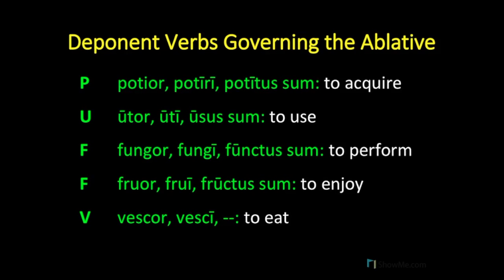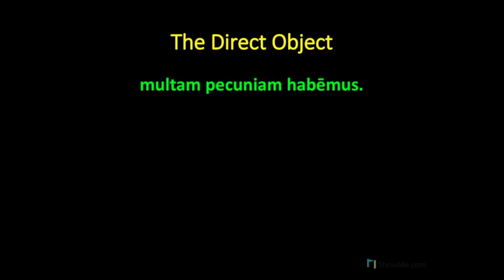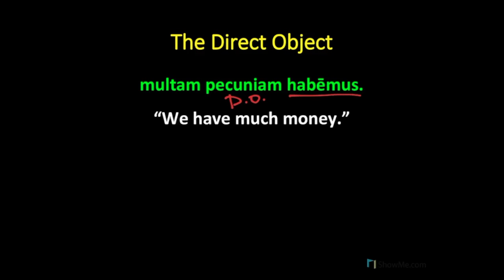Okay, so let's set the scene for a second. You're used to seeing sentences in Latin that have a verb and an accusative direct object. For example, multam pecuniam habemus, where habemus is the main verb and pecuniam is the accusative direct object. And we translate this as, we have much money. Now, when I said a moment ago that this family of deponent verbs governs the ablative case, I mean that these verbs do not take accusative direct objects, and instead they take a noun in the ablative case.